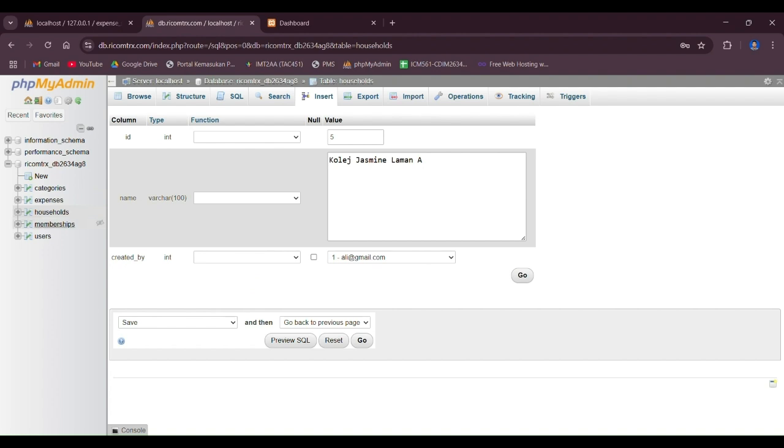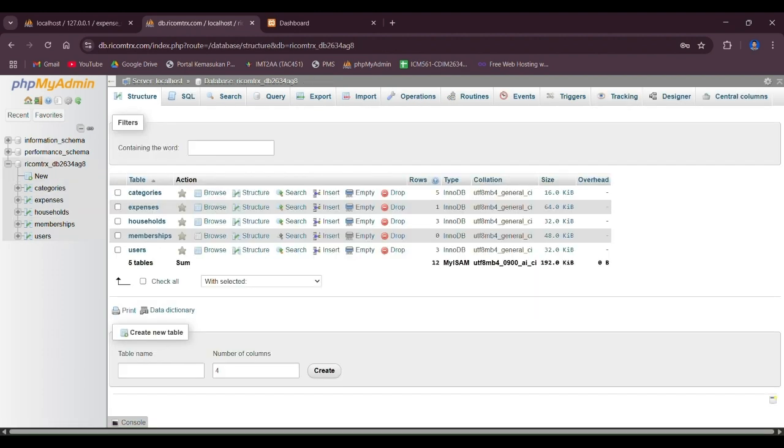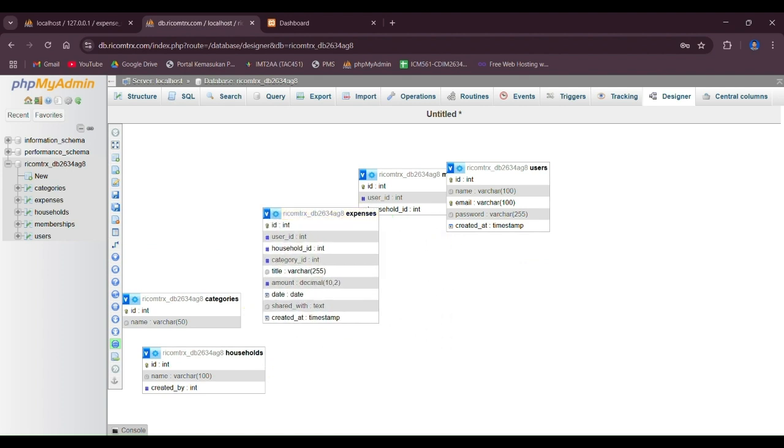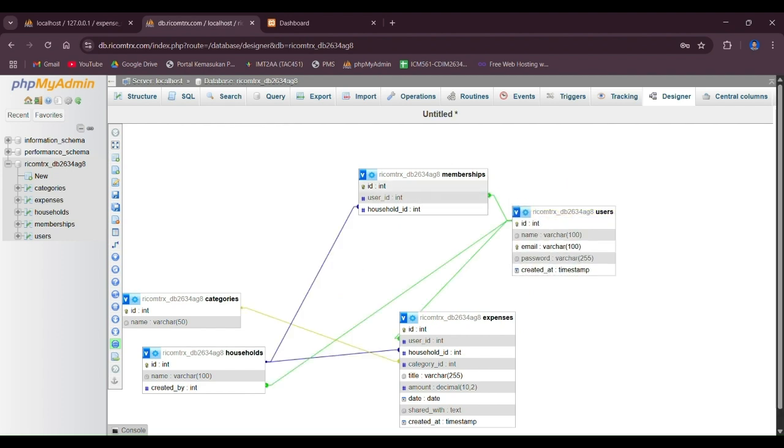And while we're at it, let's also take a look at memberships. Now, memberships refers to the users that have registered into each specific household. You can see we got memberships, which has ID, an integer type, which is a foreign key, and it is the unique ID for each membership record.